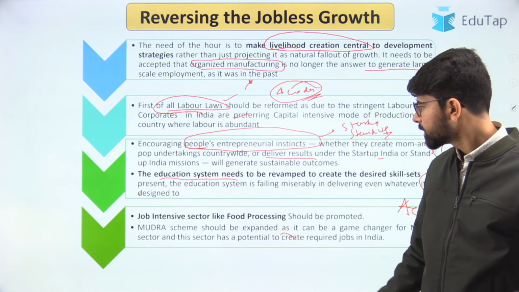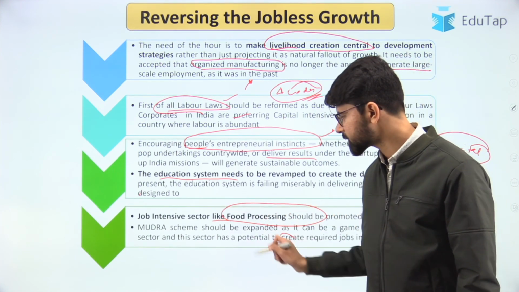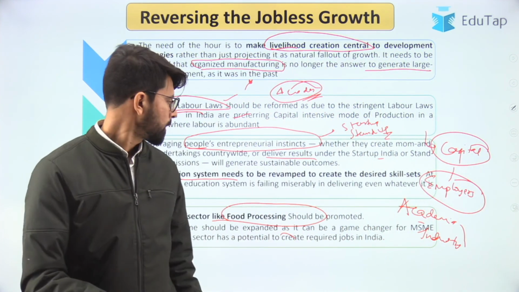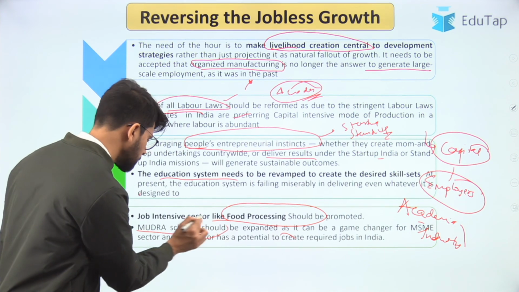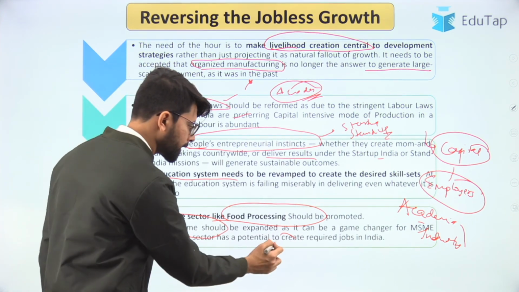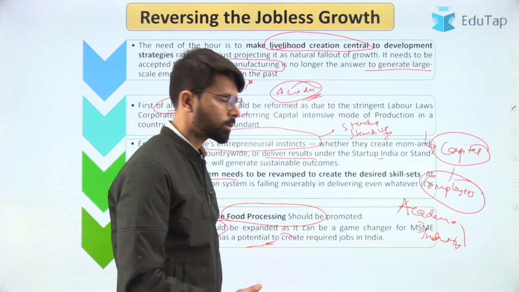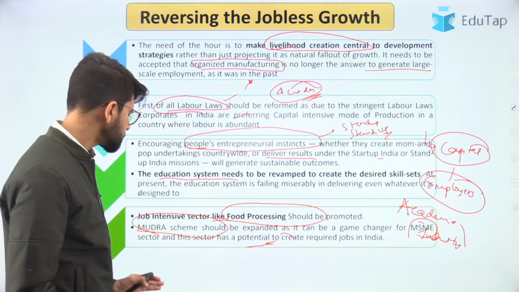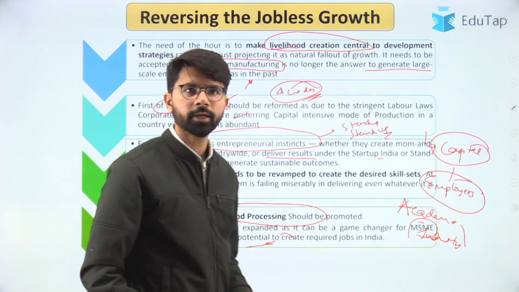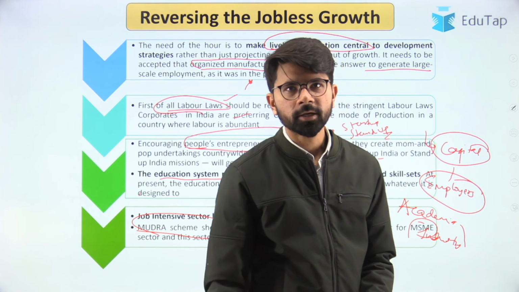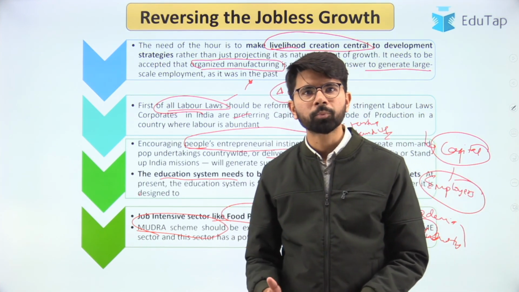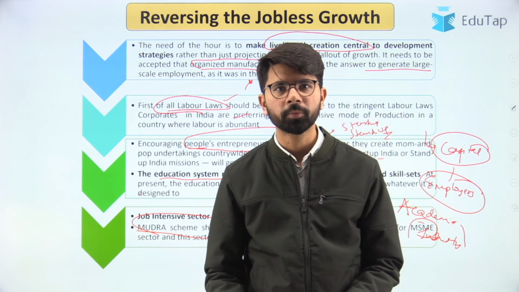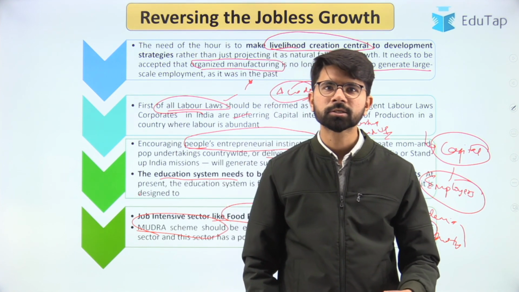And the last one is the job intensive sectors like food processing and, as we discussed, textile, jute, and others have to be given a fillip or a boost. And Mudra scheme is a big game changer as it can create jobs for the MSME sector. If you go through the Mudra scheme, you will be able to understand that it can be a game changer for the MSME sector, and this sector has the potential to create the required jobs in India. So friends, that's all we have with regard to this unemployment chapter, and we have discussed in detail the different facets that are revolving around unemployment, which has been a silent pandemic in the last few decades.